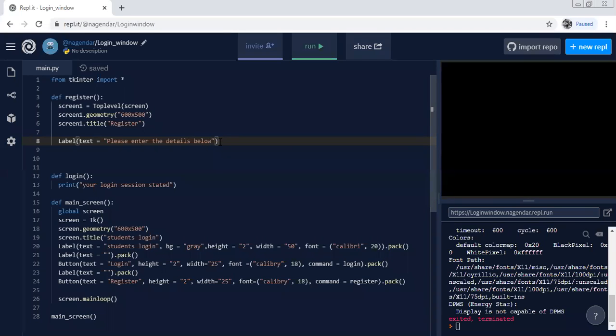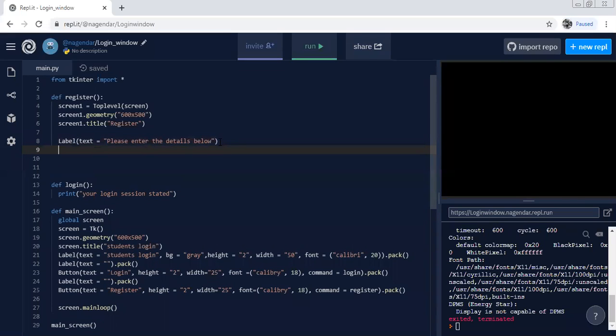Then we say here again, label text: what should be displayed, because we know what we need for our application, and we are doing it accordingly. There is no predefined syntax, like you need to write this line, you need to write this line. You need what you need and how you need it. Only thing is that you need to define the screen, and next define what attributes are required on the screen, and add them one by one.